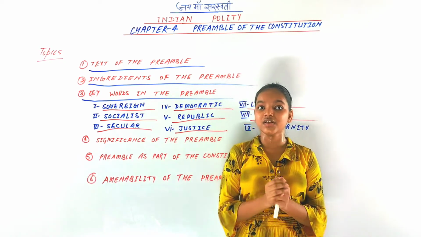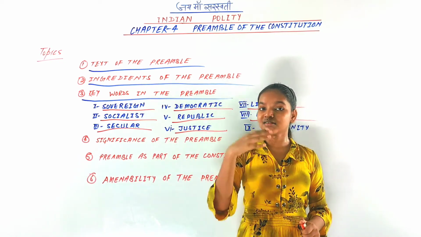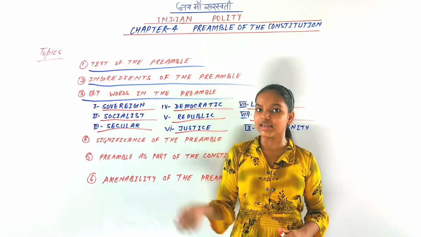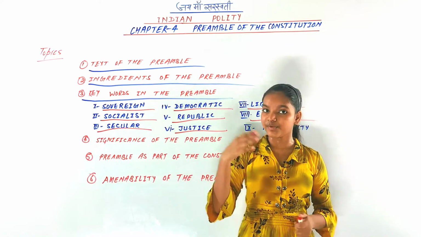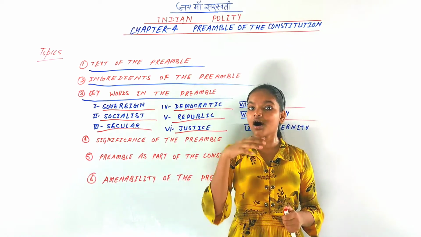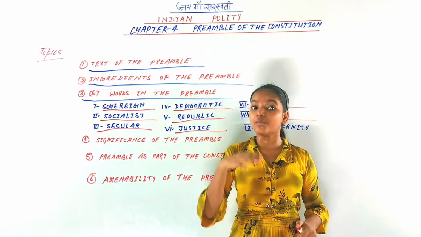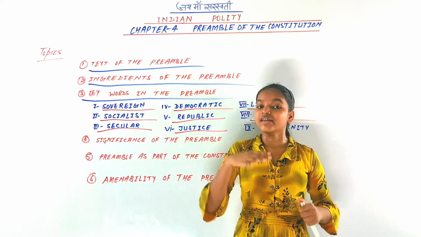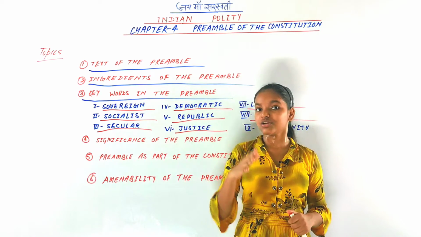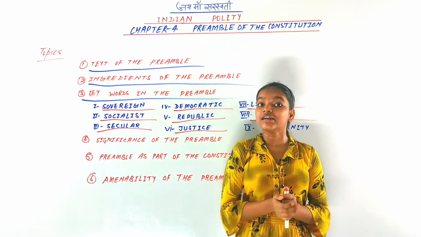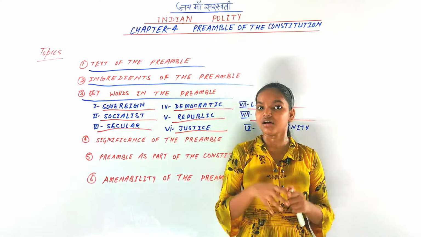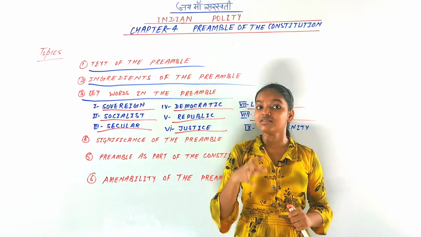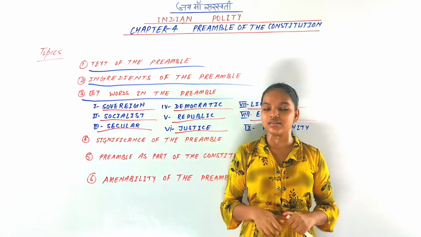Civic equality covers those provisions made under Article 14 to Article 18: equality before law, abolition of untouchability, abolition of titles, as some people took very high titles, and equality of employment opportunities in government offices. So this is civic equality, you can say.